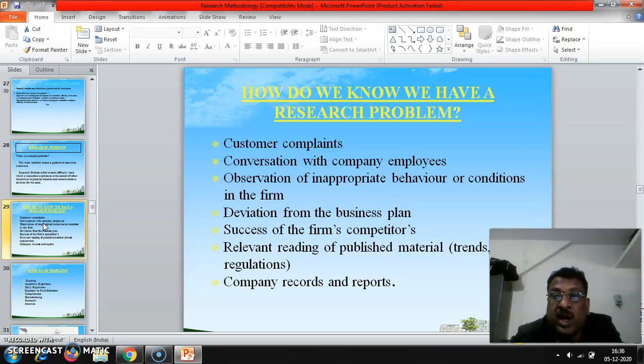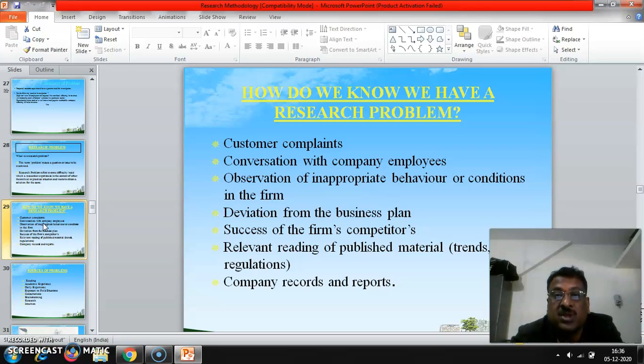Deviation from the business plan. Suppose your plan or aim is already given, you have decided. Suppose if anything goes wrong, you are taking a deviation from the business plan. Immediately you have to find that there is a problem. You should find the solution for that problem. Otherwise, you cannot reach the predetermined goals.